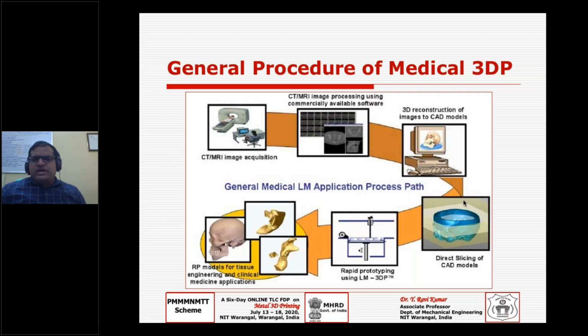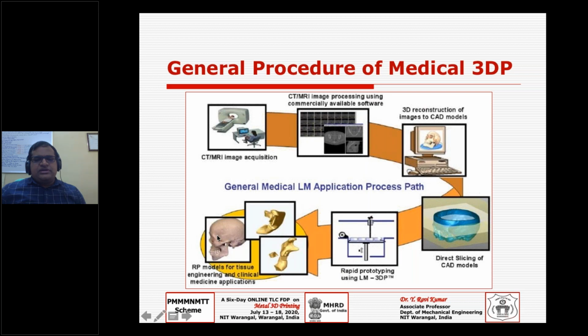Anyway, once you have done the slicing and generating the tool path, of course we need to send it to the 3D printer. You have started with any one of these biomodels or regions of interest, maybe a full skull, or maybe the hand or a leg or whatever it is, which you have captured from any one of the medical scanning devices.